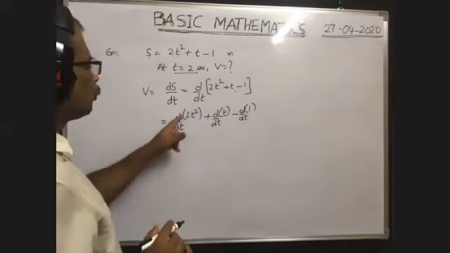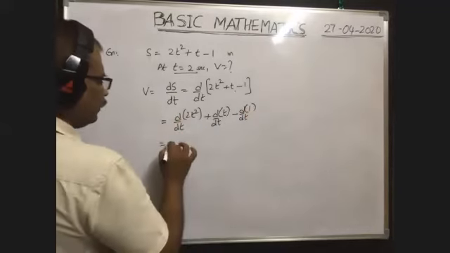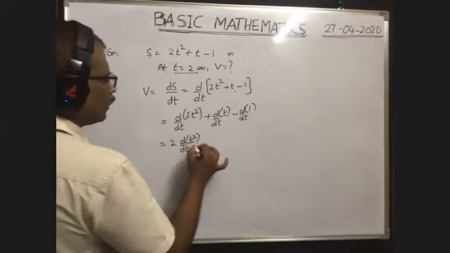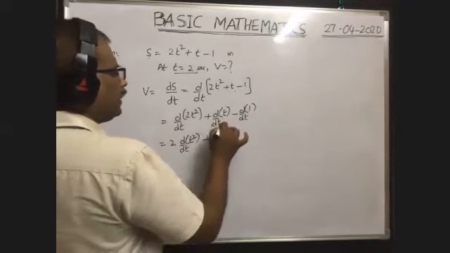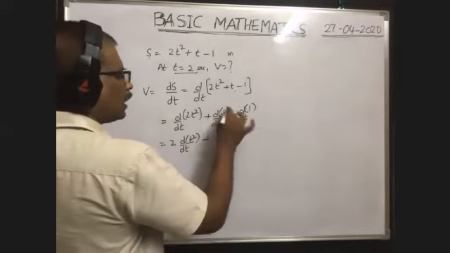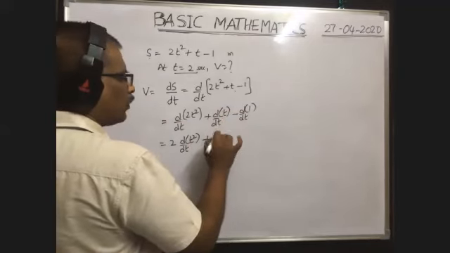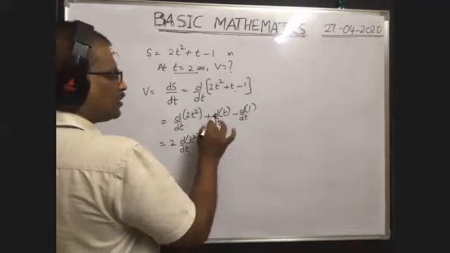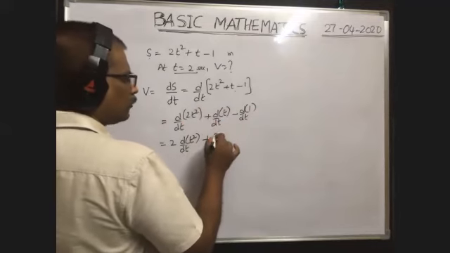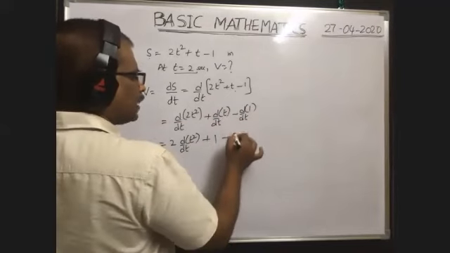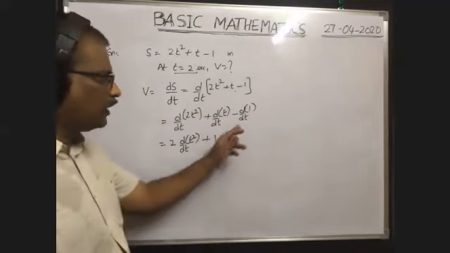Now 2 is constant, so you can write it outside directly. 2 into d by dt of t square plus d by dt of t, where the power of t is 1. So 1 into t to the power of 1 minus 1, which is t to the power of 0, that is 1. So differentiation of t with respect to t is 1, or differentiation of x with respect to x is 1, since dt cancels. Minus differentiation of a constant, which is always 0 with respect to any variable.